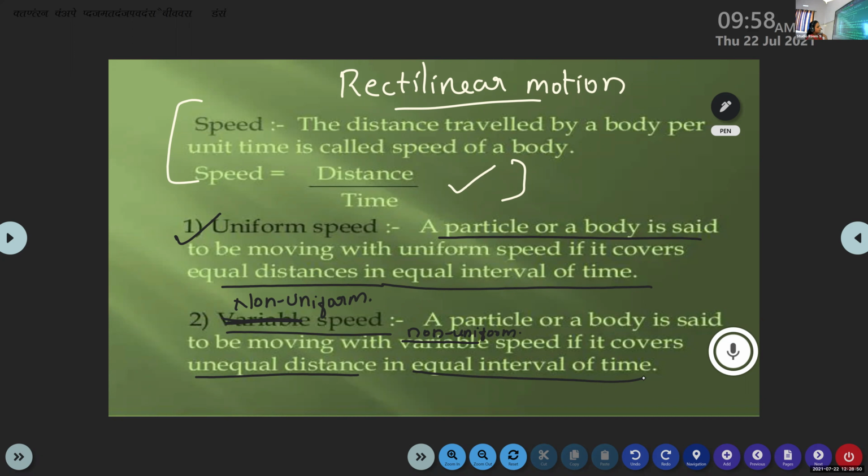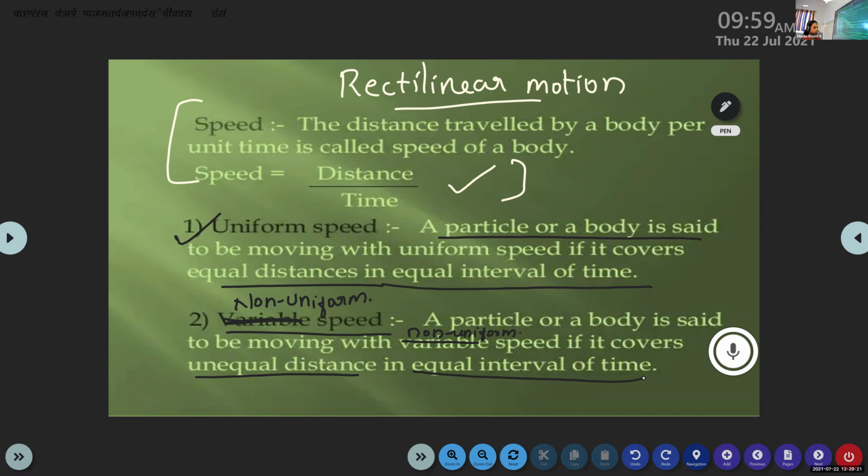From your daily life, can you say an example for the non-uniform speed of an object? Try to find out an example for non-uniform speed of an object. Emmeline, can you give me one example for non-uniform speed of an object?